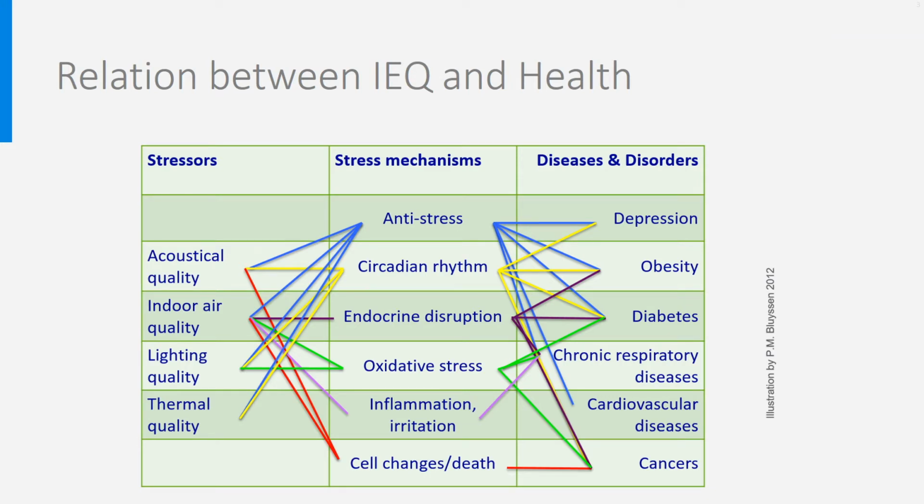You have learned first about the relationships between parameters of the indoors and occupants' health state, using an epidemiology-based three-steps model based on stressors, stress mechanisms, and their health effects. Stressors relating to indoor environmental quality, IEQ, are acoustical, lighting, thermal, and indoor air quality. For each of these four pillars, you got an idea about how they relate to possible diseases and disorders when the indoor environmental quality is not satisfying.